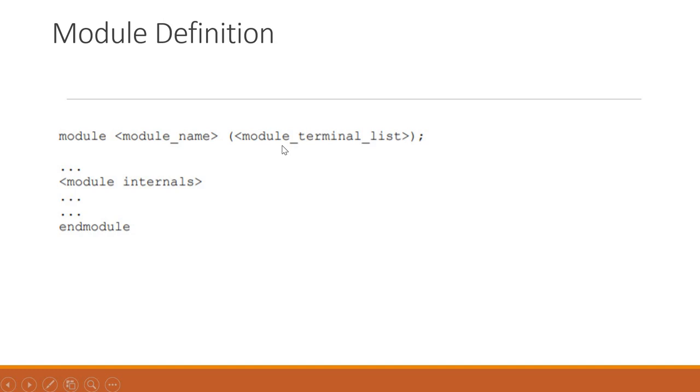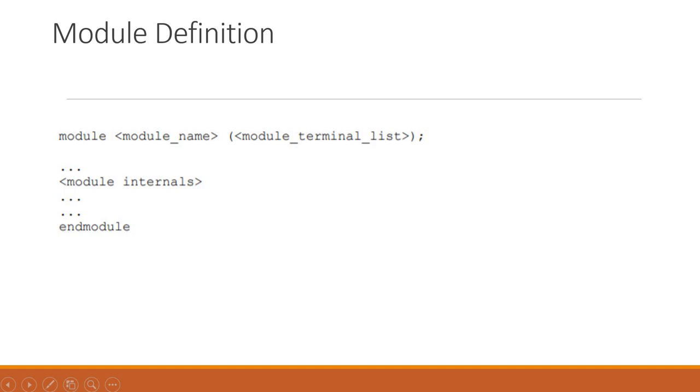Now, see. First thing is module, then we give the module name, and later on we can give the terminal list. What are terminal lists? Those things also we will discuss in further slides. Till this point, you have to understand the way you can write a simple code in Verilog. That's it. Now after the module terminal list, there are module internals.